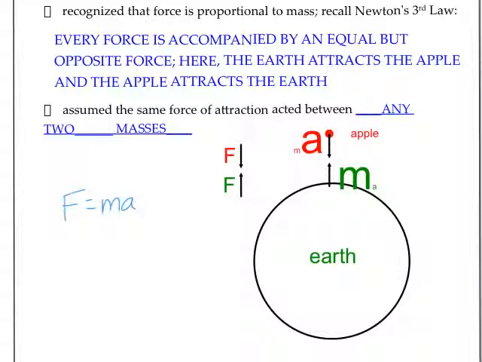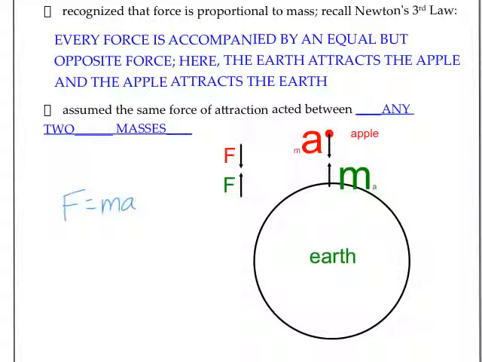On the other hand, the earth has a great big giant mass and a little teeny weeny acceleration that we don't quite notice. Because the mass of the earth is so big, we're not actually noticing its acceleration, but there is that exact same force of attraction between the apple and the earth. But based on our perspective, we're only noticing the apple falling and moving.